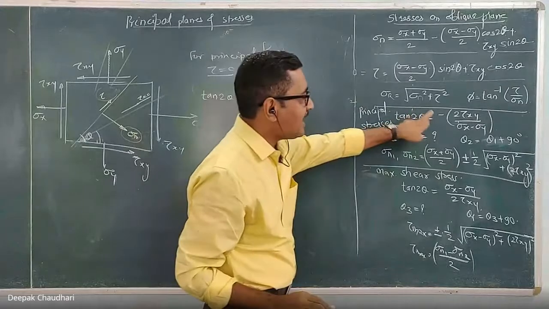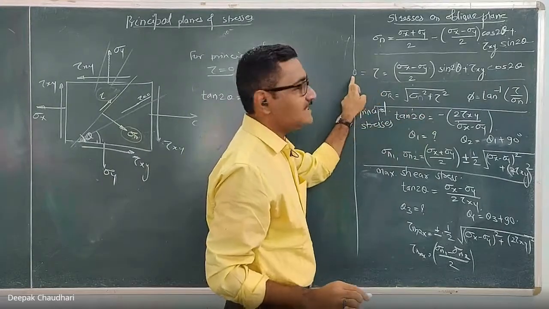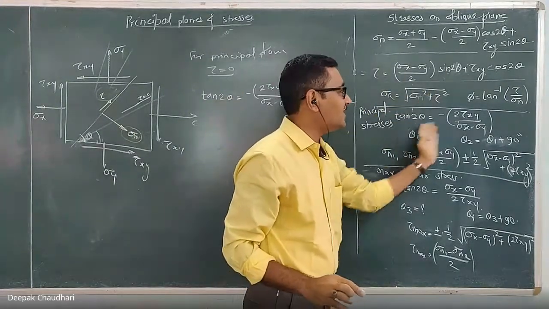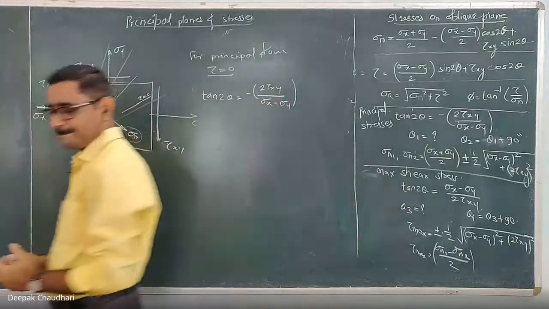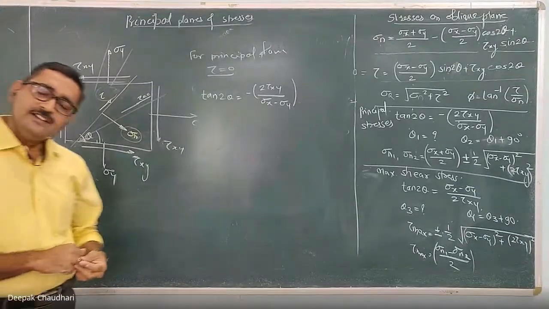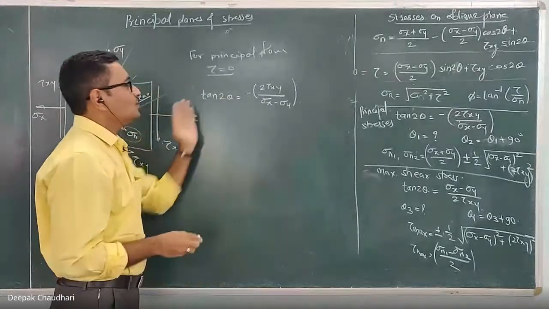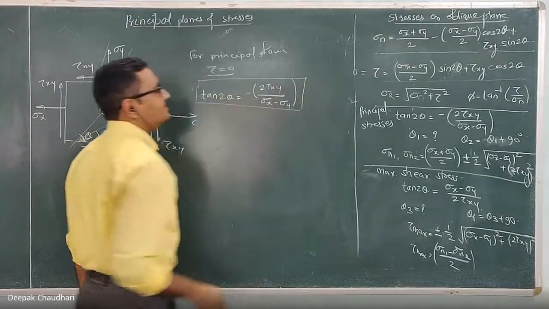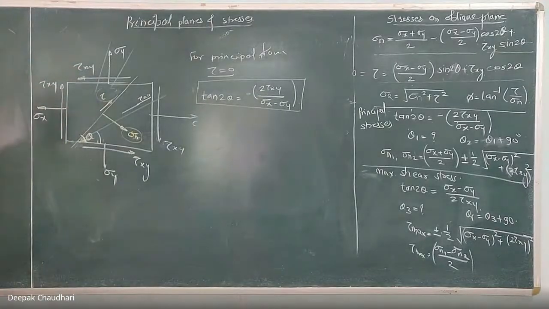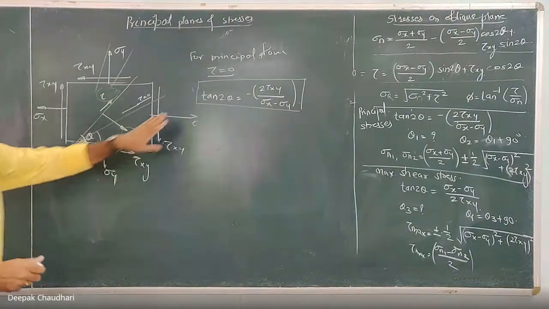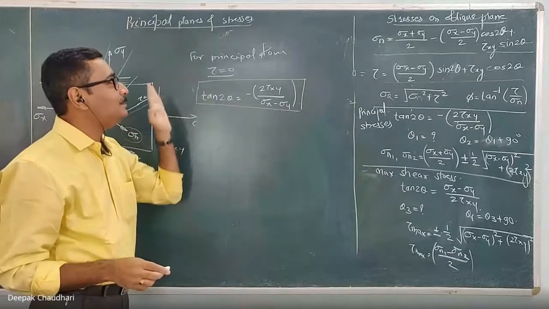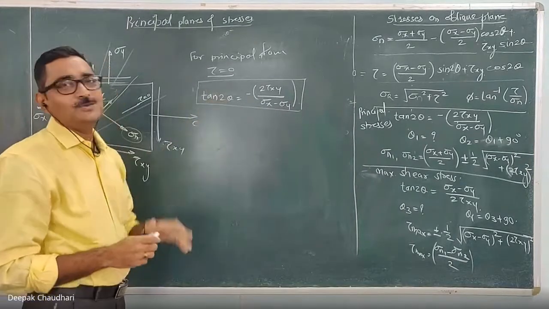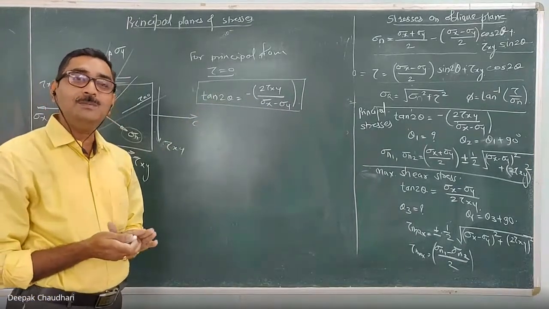Where did this formula come from? We equated the tau equation to 0 and simplified, so this formula comes out. Understood? So this tan 2 theta is equal to minus in bracket 2 times tau xy upon sigma x minus sigma y, gives you the position of the principal plane. This theta gives you the inclination of the principal plane.